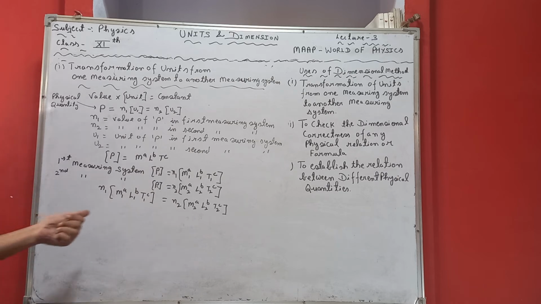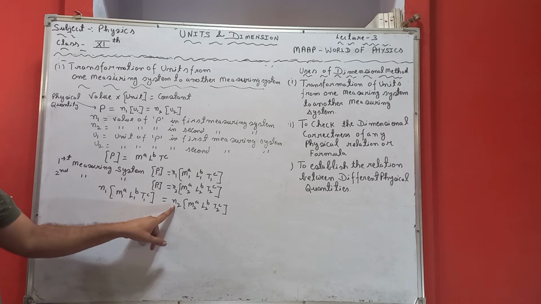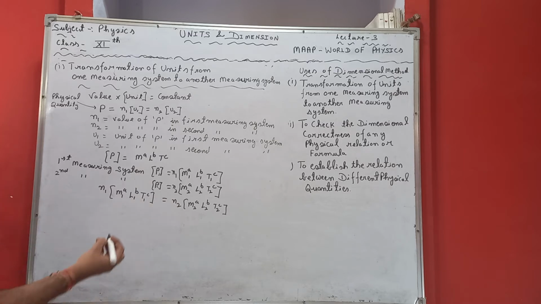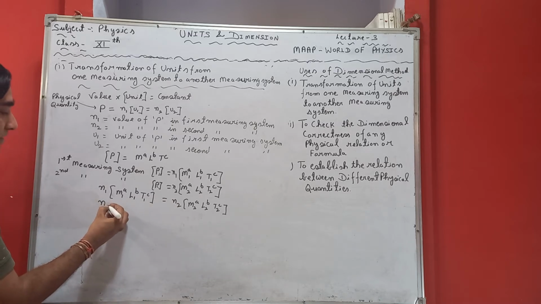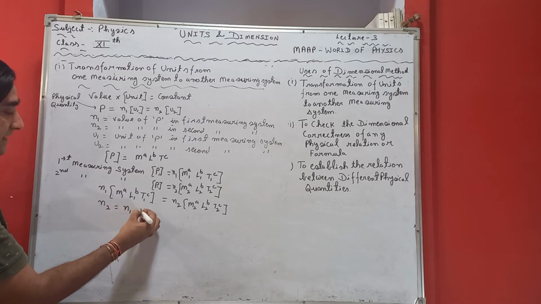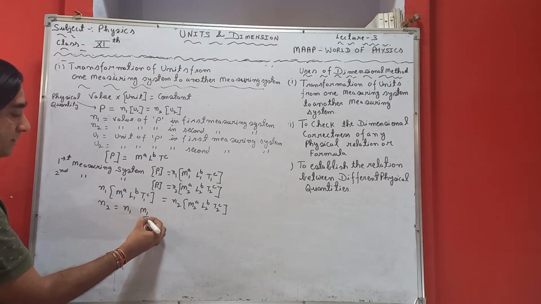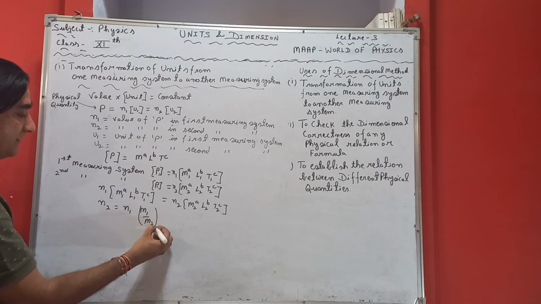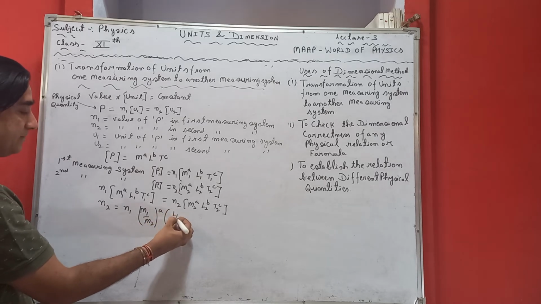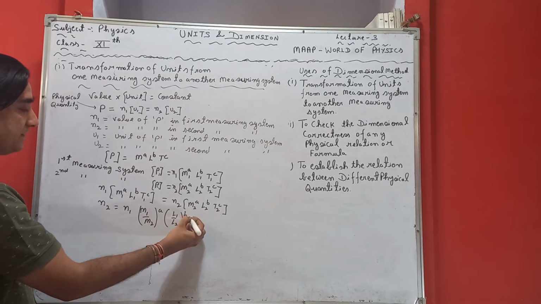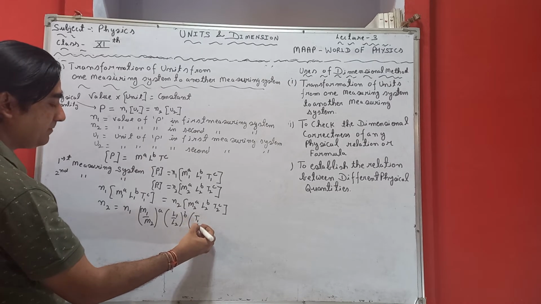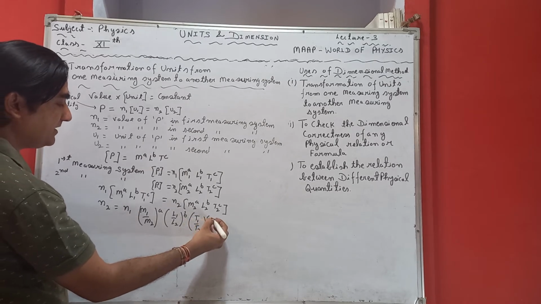Then we can write N2 is equal to N1 into M1 upon M2 raised to power A, L1 upon L2 raised to power B and T1 upon T2 raised to power C.